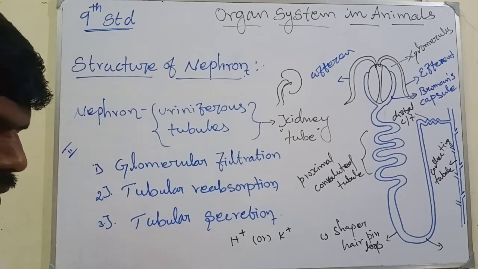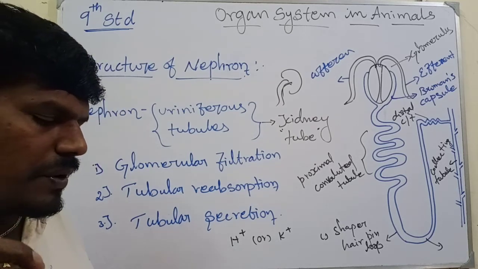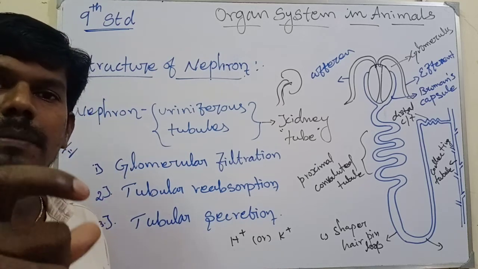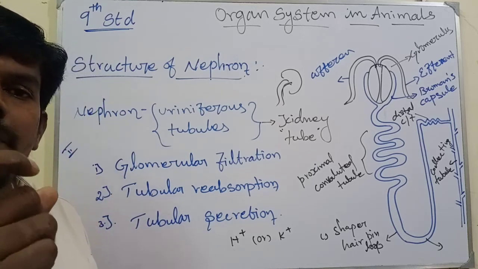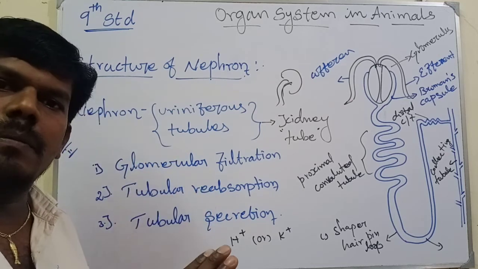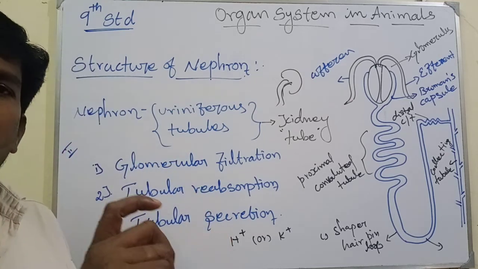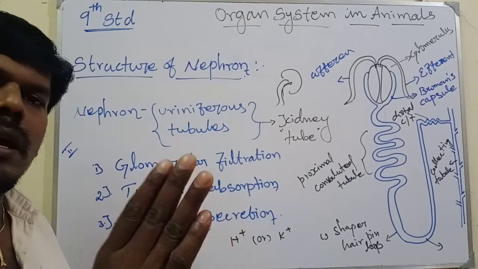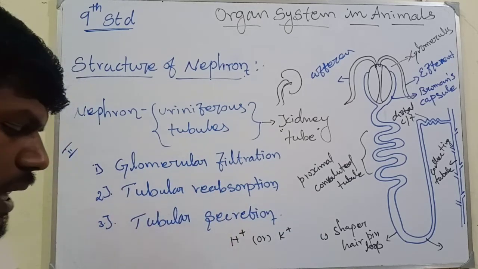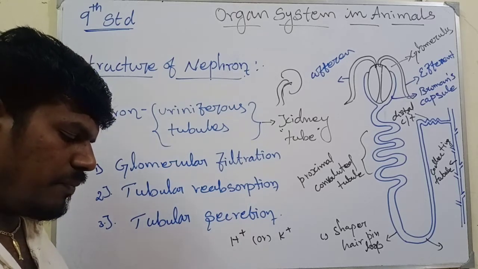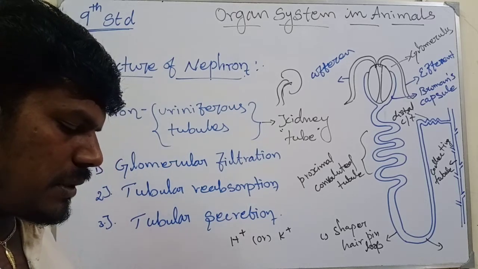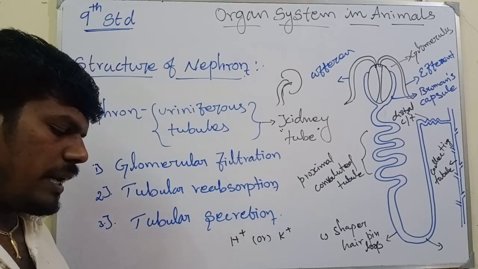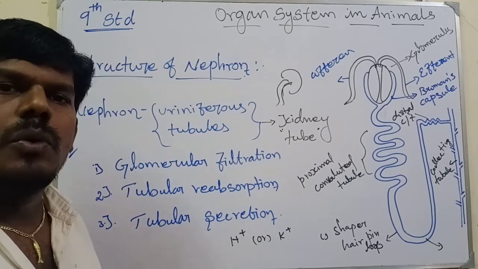For this, an artificial kidney is used to filter the blood of the patient. That means persons with kidney failure are attached to the artificial kidney, that is dialysis, or otherwise they need kidney transplantation. The patient is said to be put on dialysis, and the process of purifying blood by an artificial kidney is called hemodialysis.